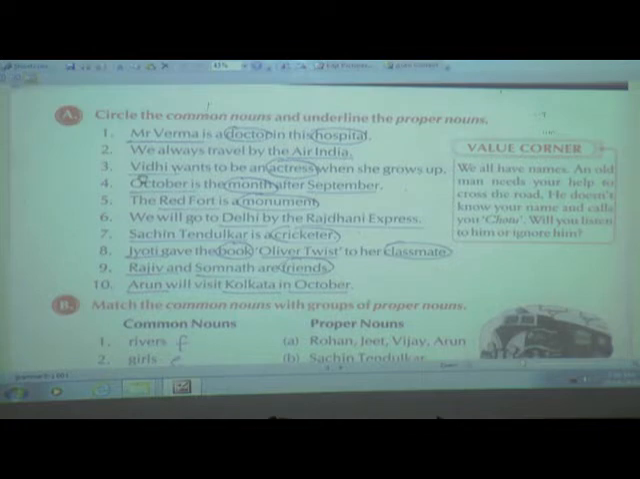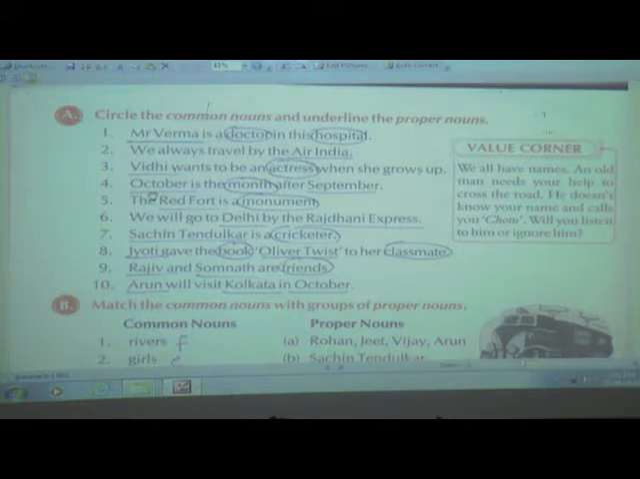Then third one, if you see, Vidhi wants to be an actress when she grows up. Now which is the proper noun over here? Vidhi. Vidhi is the name of a girl. This is a special name given to that girl and it is starting with the capital letter. So this is a proper noun and you are going to underline it. And which is the common noun over here? This is actress, because for the actress many other names they may have. That is a common name, actress. So you are going to circle this common noun actress.